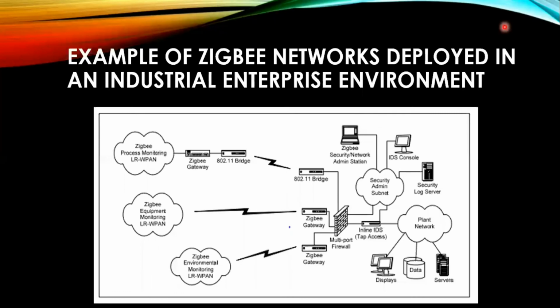This diagram shows several ZigBee networks that are segmented from each other and from the plant network using dedicated ports on a multi-port firewall. Each network should be authenticating source MAC addresses and filtering access based on those addresses against access control lists. A separate network, segmented for security management, is shown to emphasize the importance of isolating and controlling platforms for performing network and device configuration. An intrusion detection system, IDS, on the wired network is used to monitor suspicious activity and alert on potential attacks.